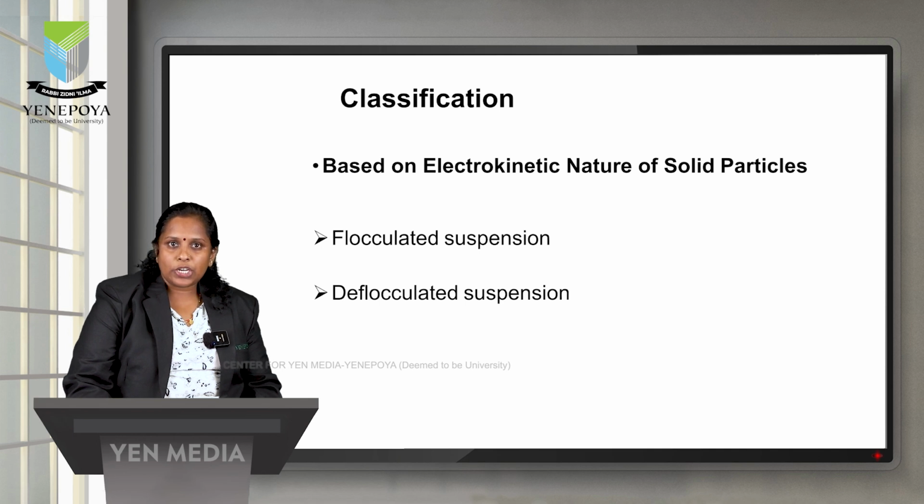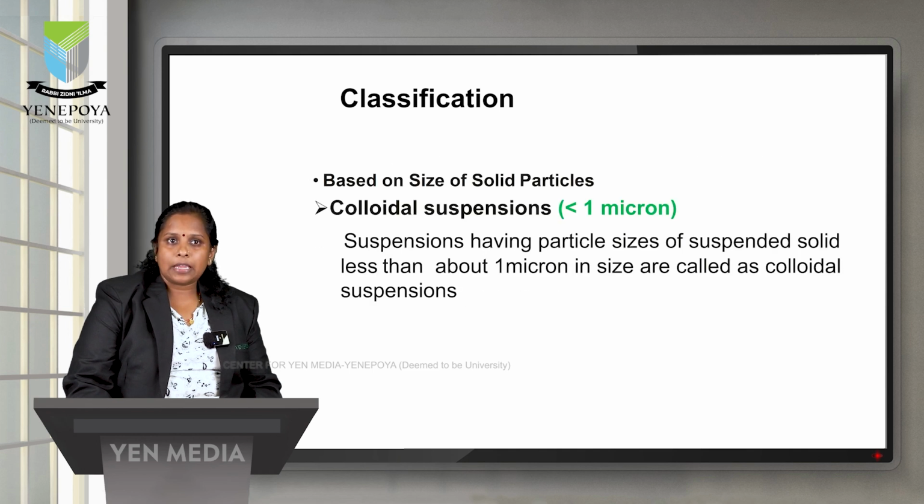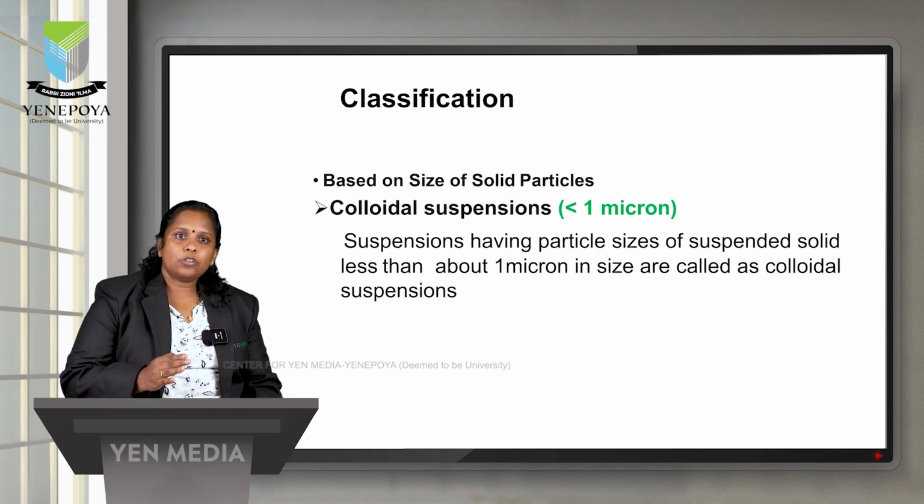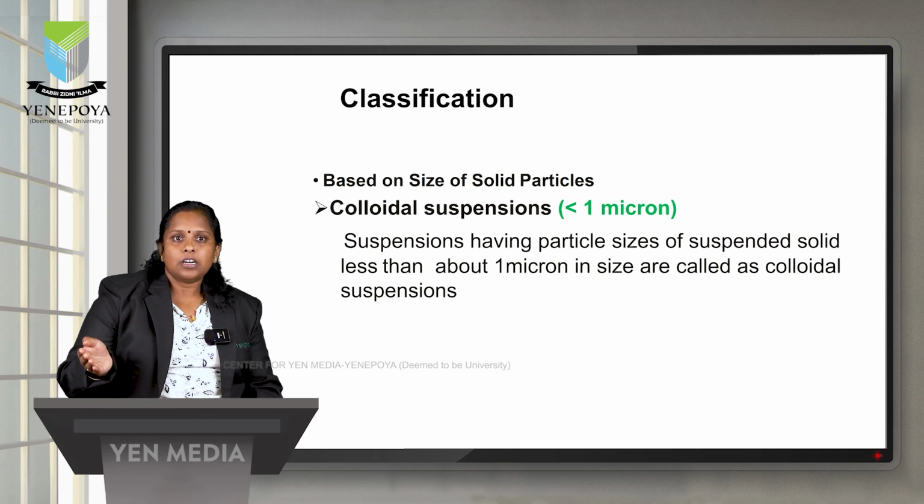First one was based on general uses, second one was based on the concentration of the solid particles, and third one was based on the electrokinetic nature of the solid particles. So coming to the next type, it is based on the size of solid particles. Size is nothing but, as we saw in the beginning of the class, particle size should be 0.5 to 5 microns.